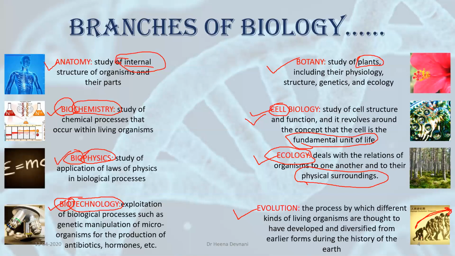So, when we study about this kind of formation, this kind of development, that a living organism has come from some other living organism, and this development is a gradual development. This is just one example of humans. There are many, many other examples. So when we study about these kinds of phenomena, we study evolution. That is a branch of biology.